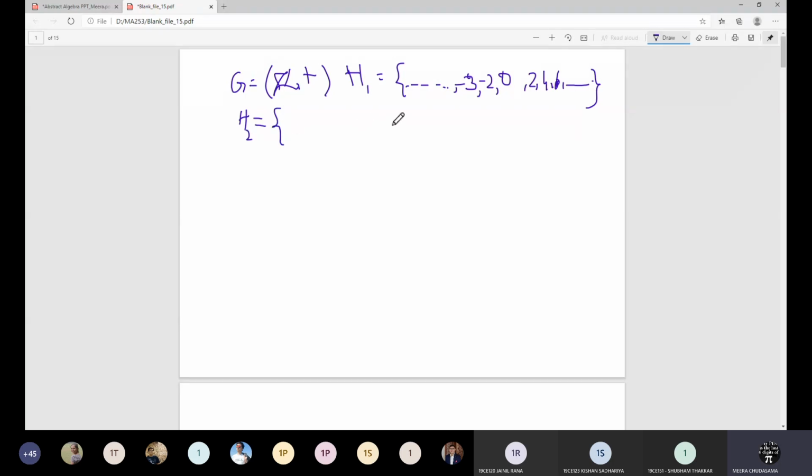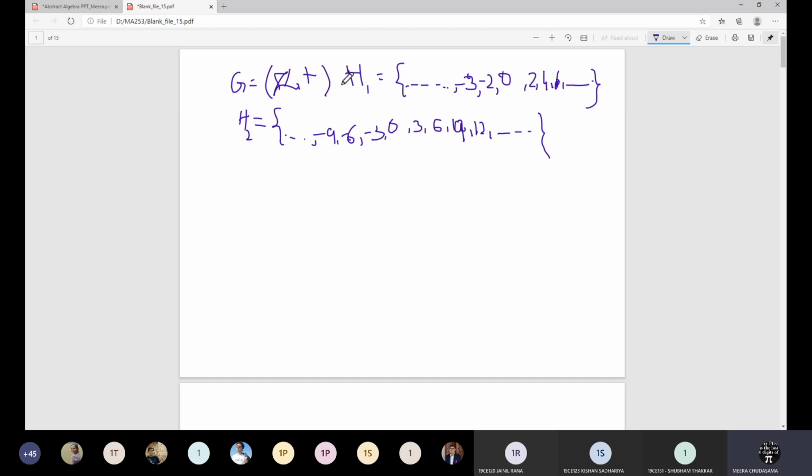You can consider multiples of 3, multiples of 5, any number. So 0, 3, 6, 9, 12, and so on, and similarly -3, -6, -9, and so on.